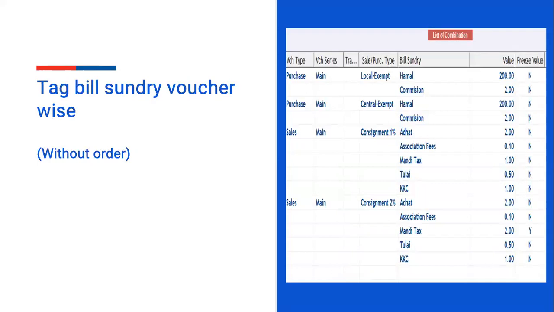Tag bill sundry voucher wise. In case of without order, you have to tag bill sundry voucher wise. For purchase, this is the bill sundry: you have to create purchase, commission, sale, consignment 1%, association fees, Mandi tax, and KKC.